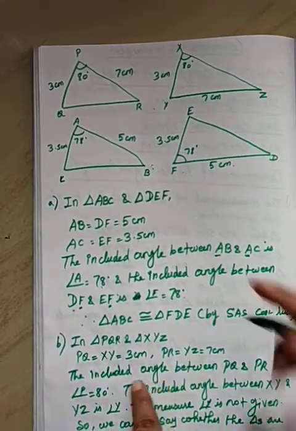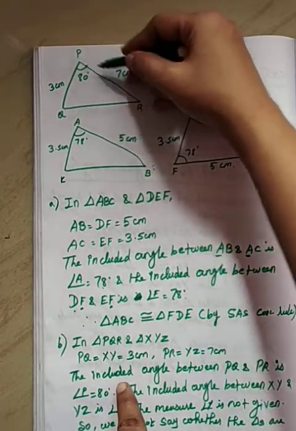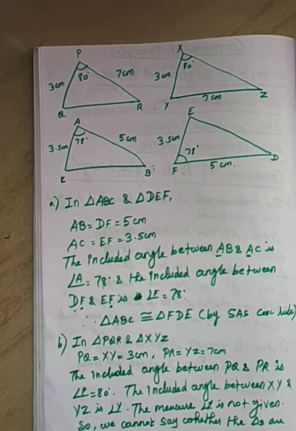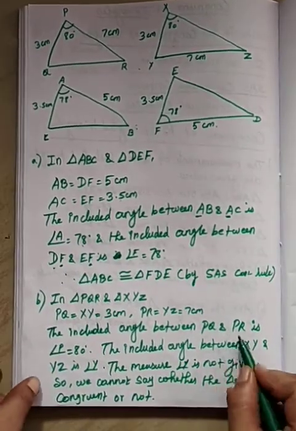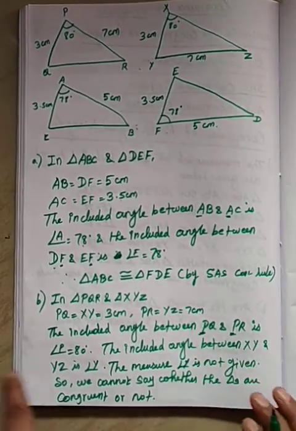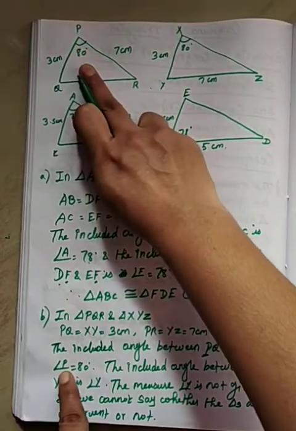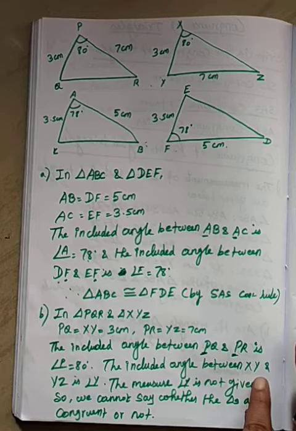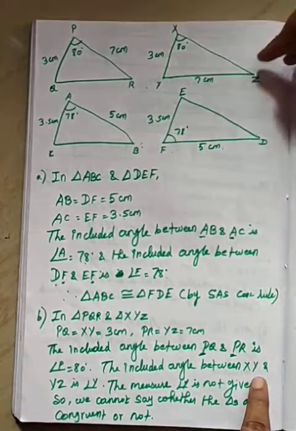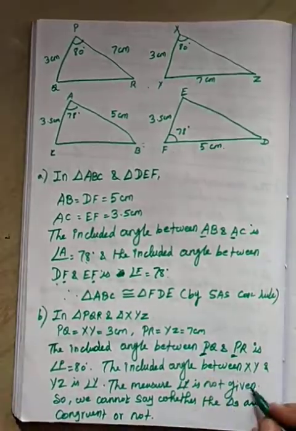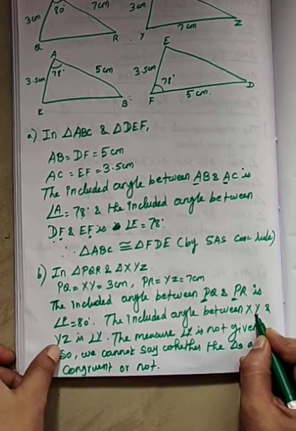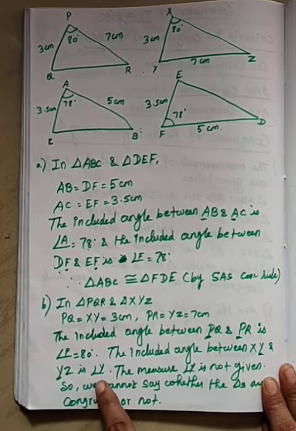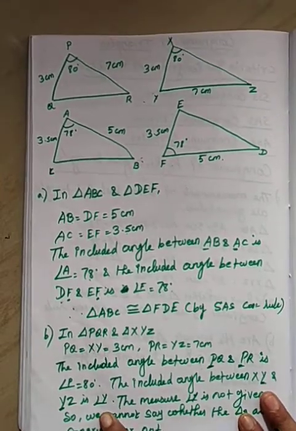The included angle between PQ and PR, P is the common, so the angle P equal to 80 degree. The included angle between XY and YZ, Y is the common. So it is angle Y. But what is the given?